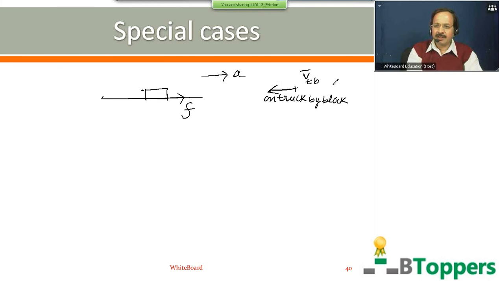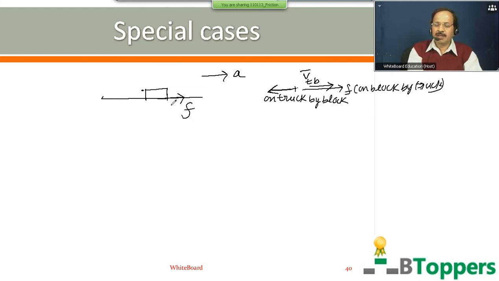If the velocity of the truck relative to the block is towards the right, I mean if there is slipping between the truck and the block, then the frictional force on the truck by the block will be directed towards the left side. From Newton's third law, action and reaction forces will always be equal in magnitude and opposite in direction. So if the friction force on the truck by the block is directed towards the left side, then the frictional force on the block by the truck will be directed towards the right side.